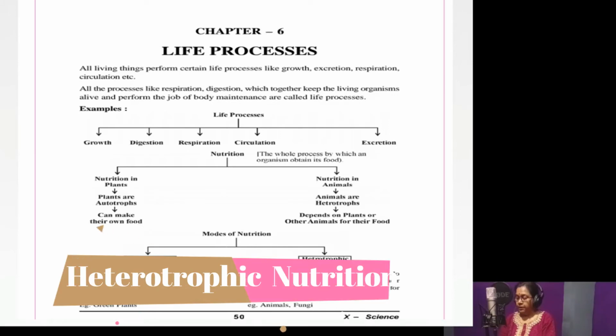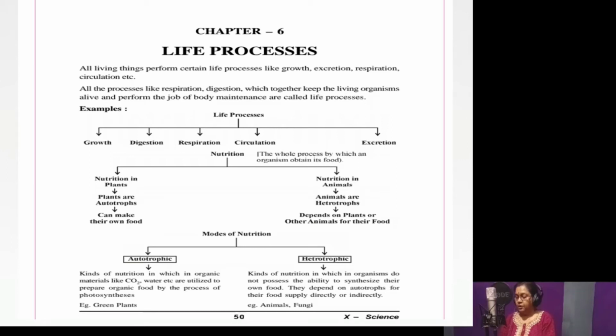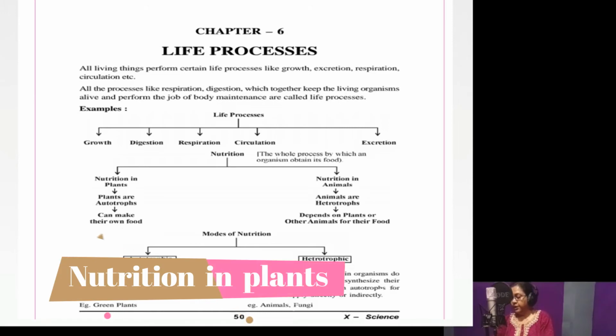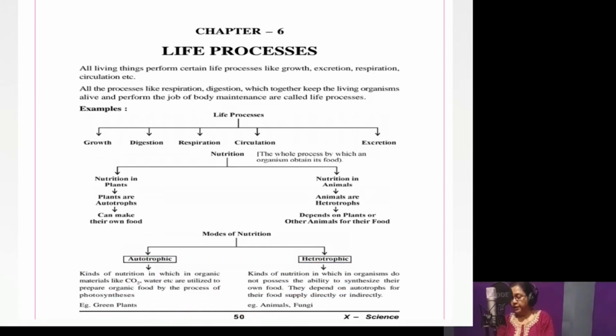Now, the heterotrophic nutrition. Heterotrophs are the organisms which cannot prepare their own food and they depend on plant and animal products to obtain their nutrition. So, students, next we will start with the nutrition in plants. Later on, we will discuss the heterotrophic nutrition.